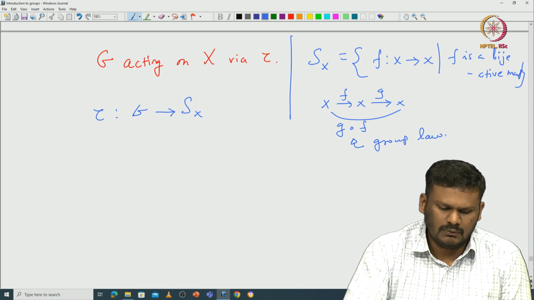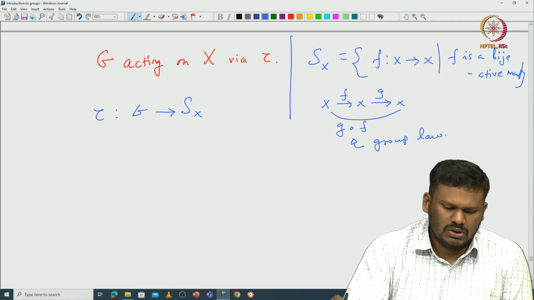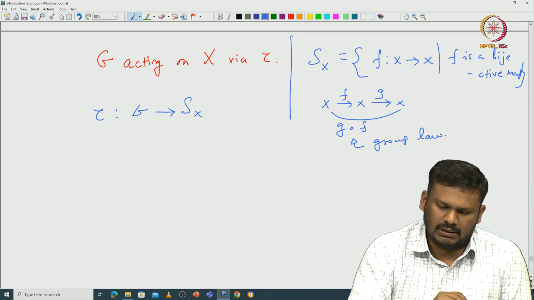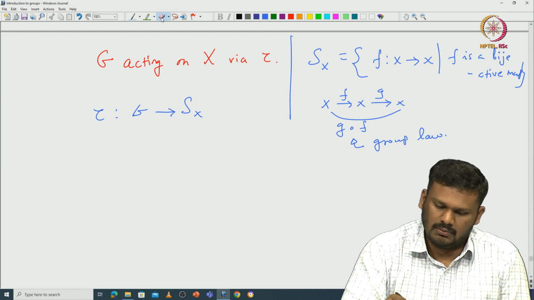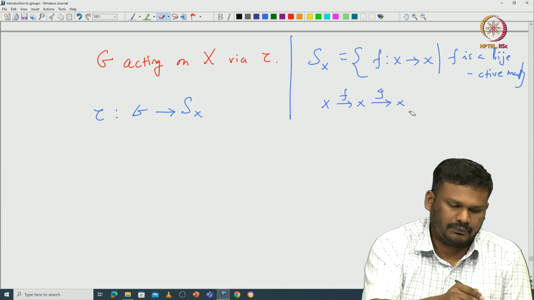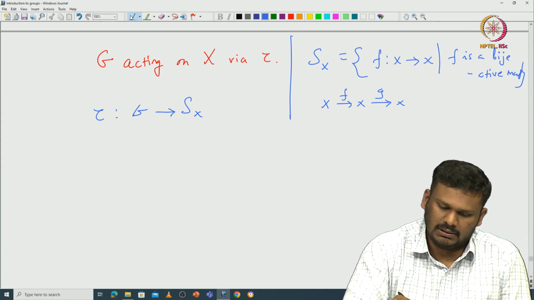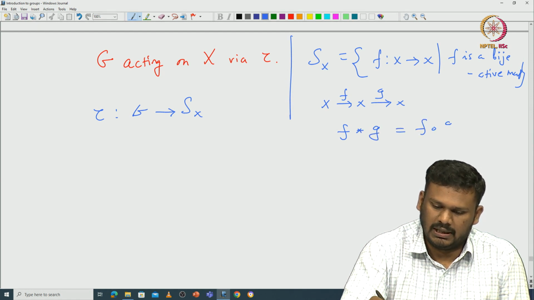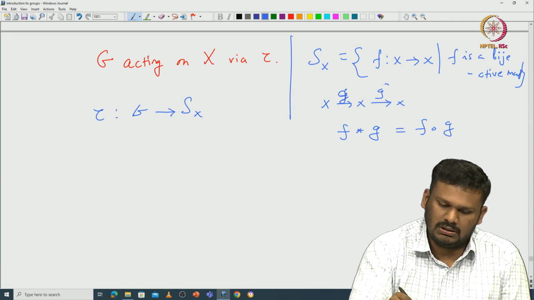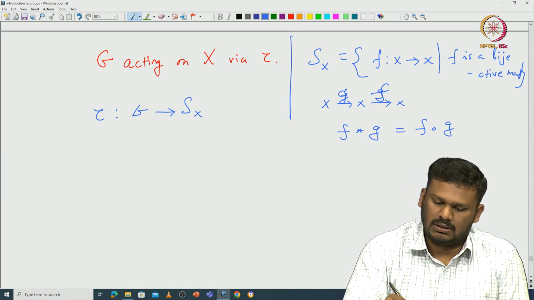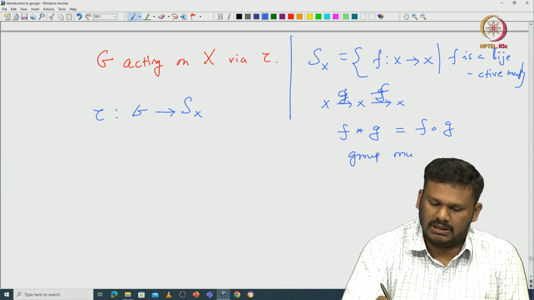That means, the multiplication is given by F star G, where I simply take the composition. Both make sense. So, this is G, this is F. This is your group multiplication in Sx.